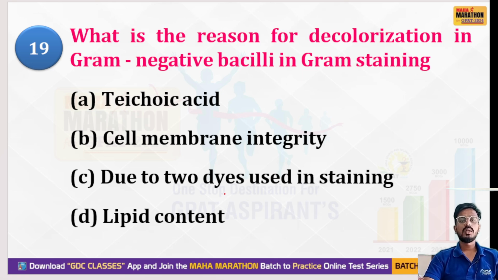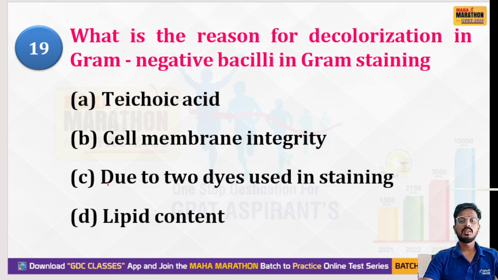Next question: what is the reason for decolorization in gram-negative bacilli in gram staining? So why do we do the decolorization step? Your options are teichoic acid, cell membrane, dyes used in staining, or lipid content.